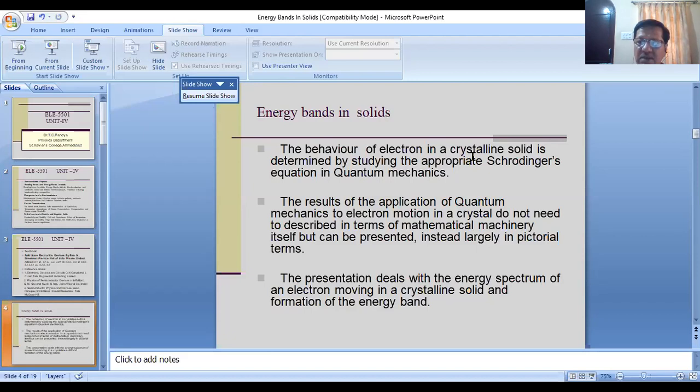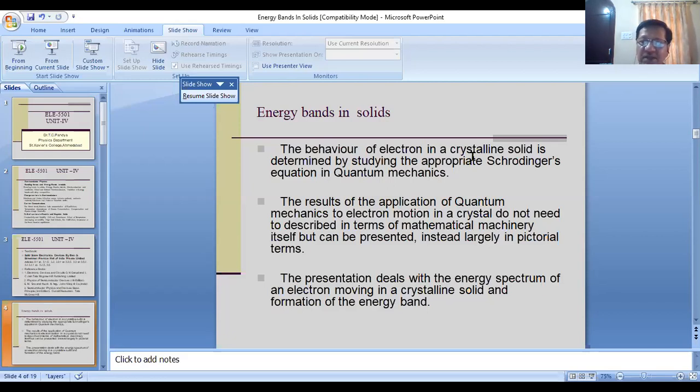Sometimes, even without using the mathematics of quantum mechanics, one can understand the formation of energy bands by pictorial diagrams.